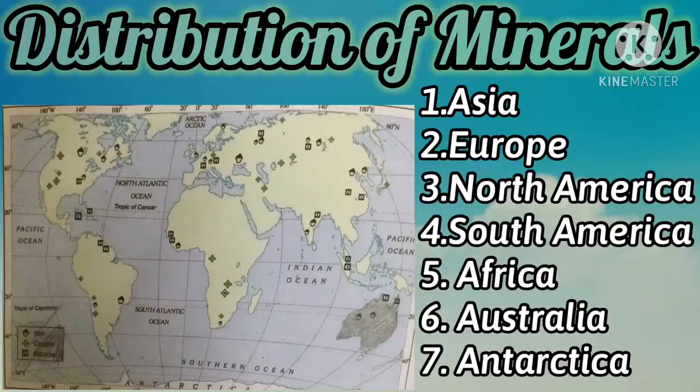Actually, in South America, Brazil is the largest producer of high grade iron ore in the world. So, which is the largest producer of high grade iron ore in the world? Brazil. Brazil is in which continent? South America. Got it? Chile and Peru are leading producers of copper. Brazil and Bolivia are among the world's largest producers of tin. Then South America also has large deposits of gold, silver, zinc, chromium, manganese, bauxite, mica, platinum, asbestos and diamond. See children, asbestos you know no?